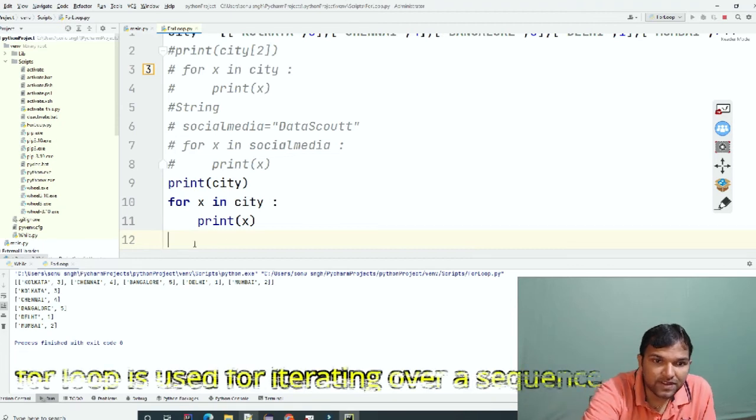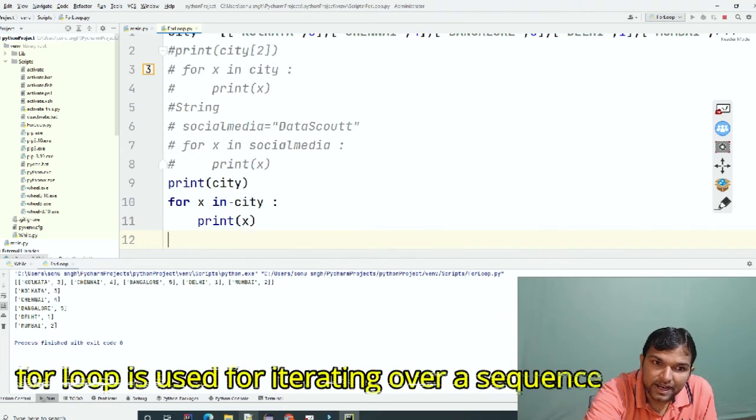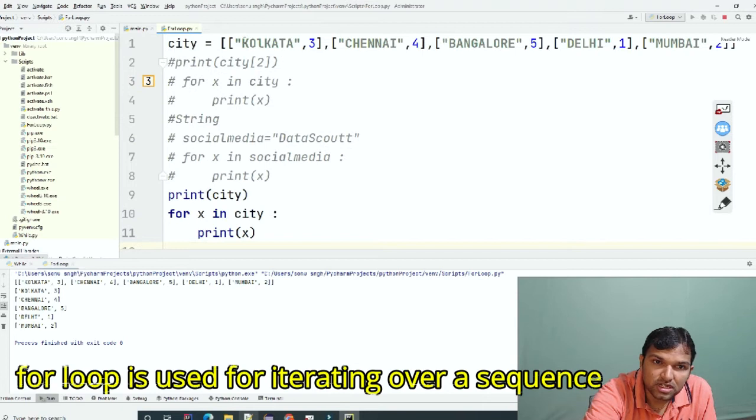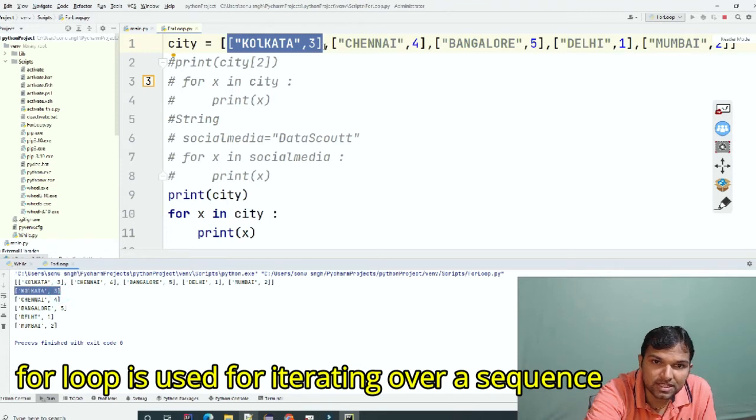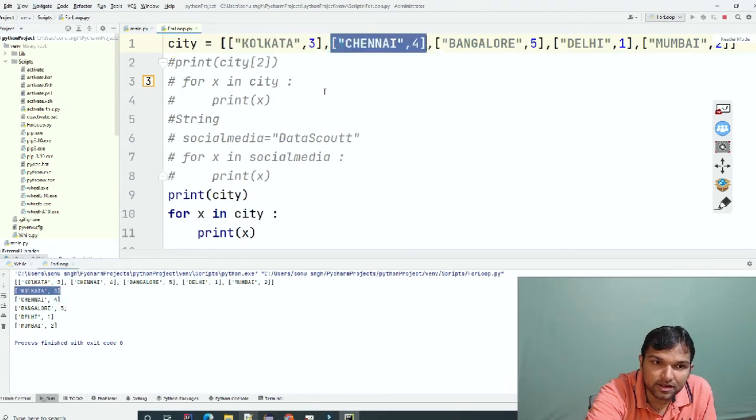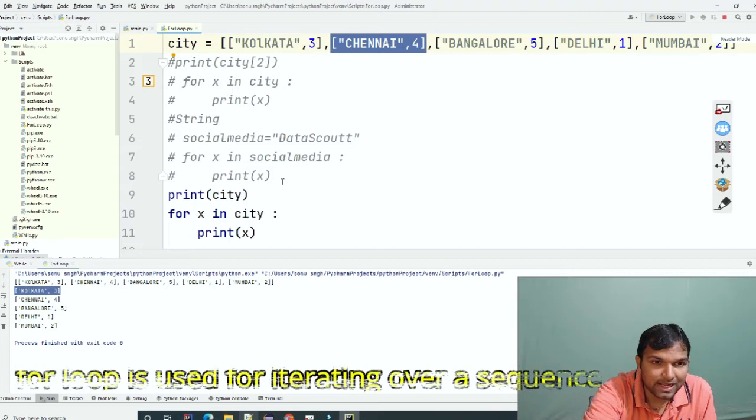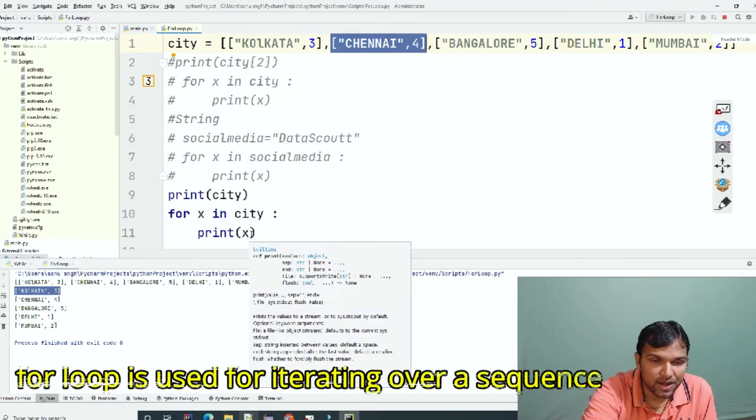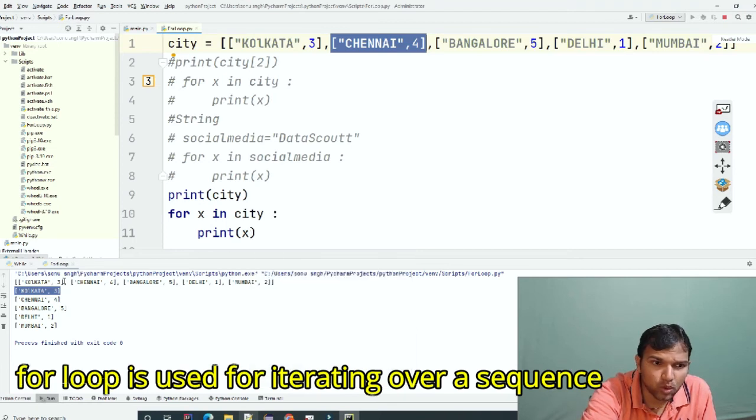Here, if I give x, it is taking each as one element. So this is one element, and you can see here this is another element. But let's say that we don't want 3. Let's say that we only want this Kolkata. We don't want this numeric value.